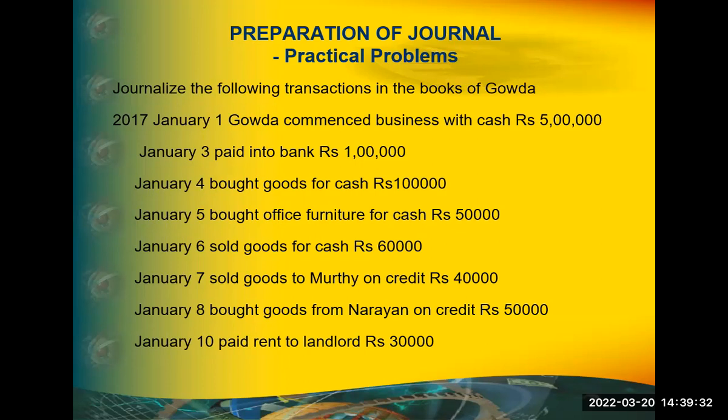Next month, when he is going to receive salary, normally what do you do? Salary account debit 10,000 to cash account 10,000. But this month, because he already took 5,000 and the agreement is that every month 1,000 is to be reduced, the entry is salary account debit 10,000, to advance salary account 1,000, to cash account 9,000. Now advance salary has reduced. Already there was 5,000 debit, now there is 1,000 credit. The net effect is 4,000. That is an asset for us. When you prepare the balance sheet, we will show only 4,000 on the asset side.